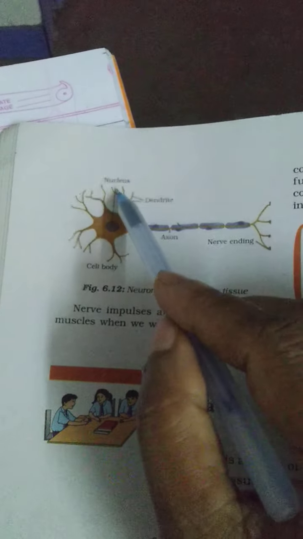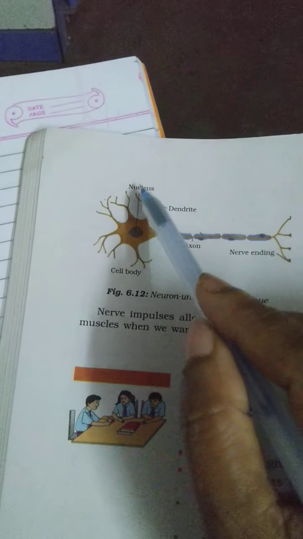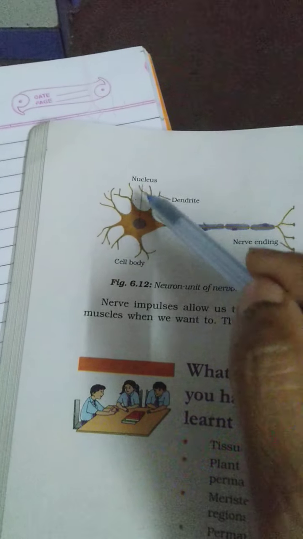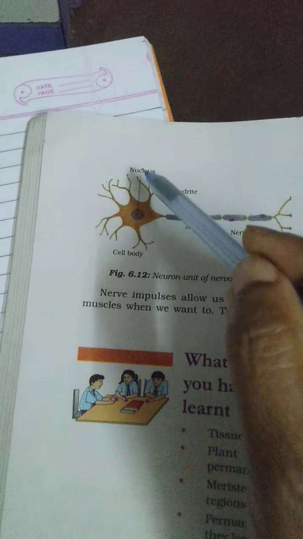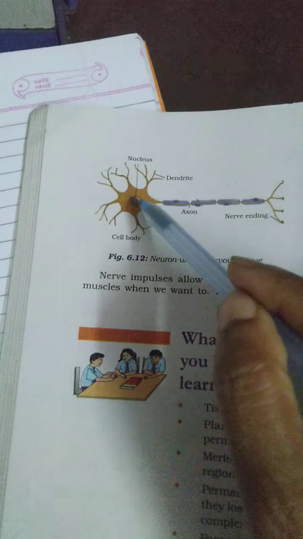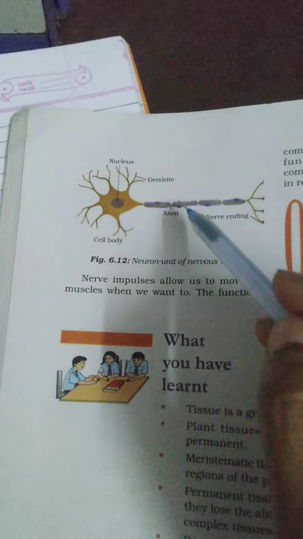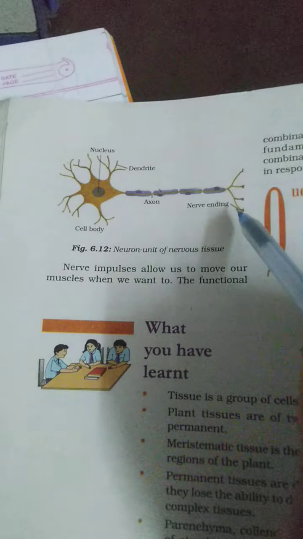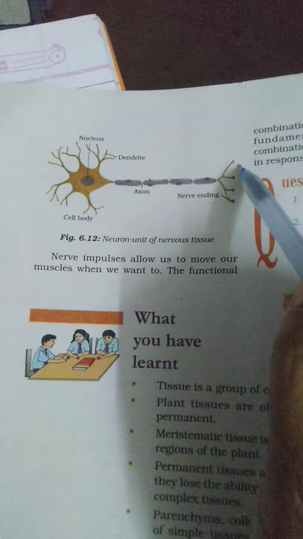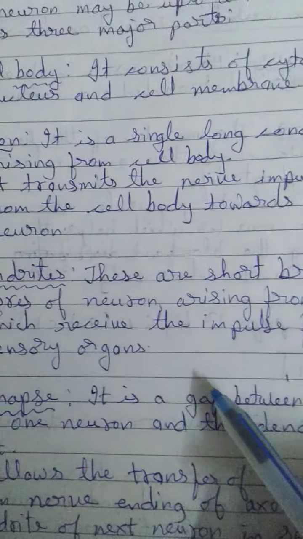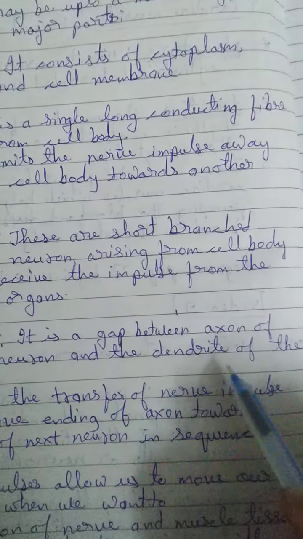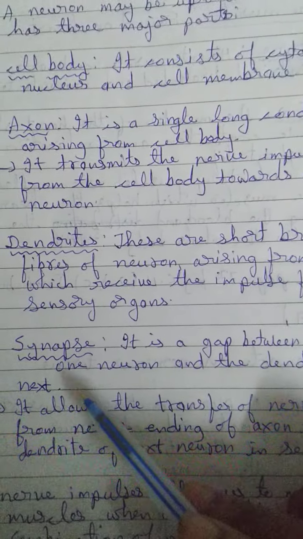Now this dendrite is connected to the sensory organ, and when the message from the organ comes to the cell body, to the neuron, it comes through the dendrite. The dendrite brings the message in the form of a nerve impulse to the cell body. Then the cell body passes it on to the axon. The axon carries it towards the nerve ending, and this nerve ending will end in an empty space called the synapse. So what is a synapse? It is a gap between the axon of one neuron and the dendrite of the next.